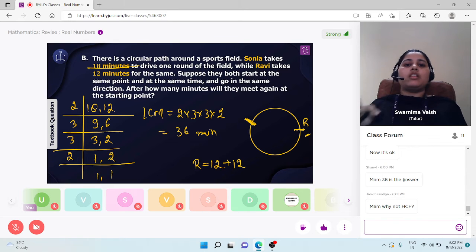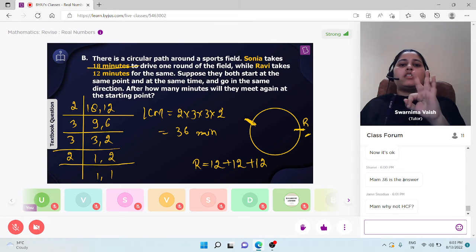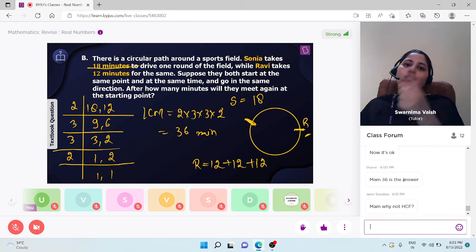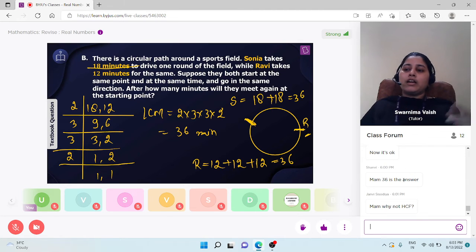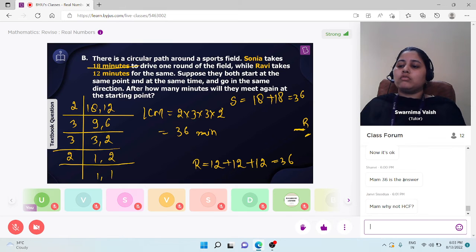Now Ravi starts for the third round. So after the next 12 minutes, Ravi completed his third round, and Ravi is again here at the starting point. Means now 36 minutes are over and Ravi completed three rounds. And now after 36 minutes, Sonia completed the first round in 18 minutes and the next round in the next 18 minutes, 36. It means after 36 minutes, Sonia and Ravi both are at the starting point here.